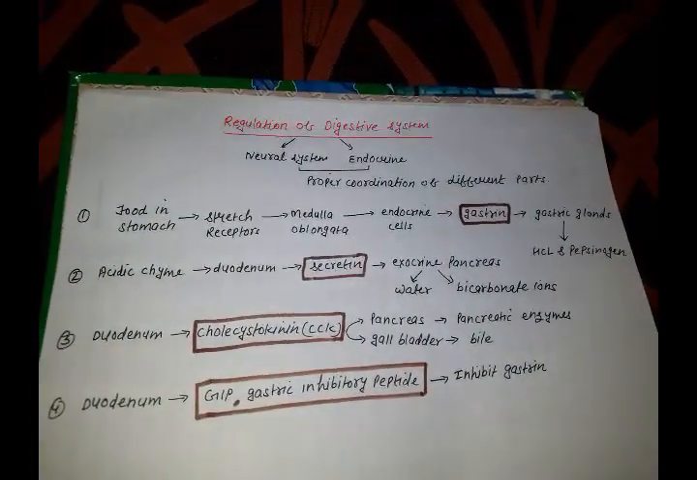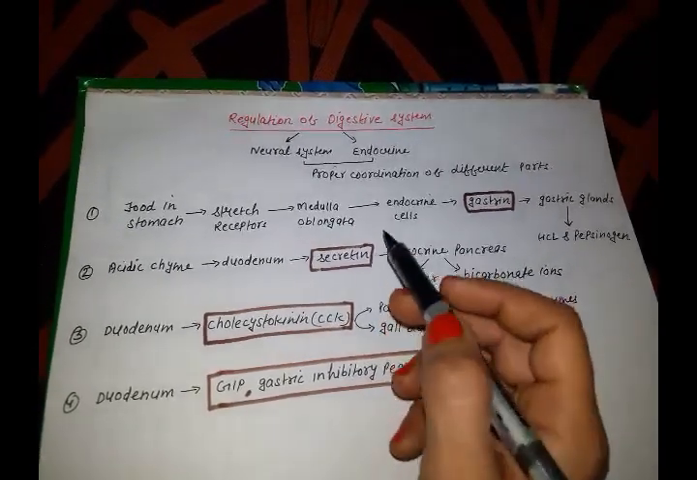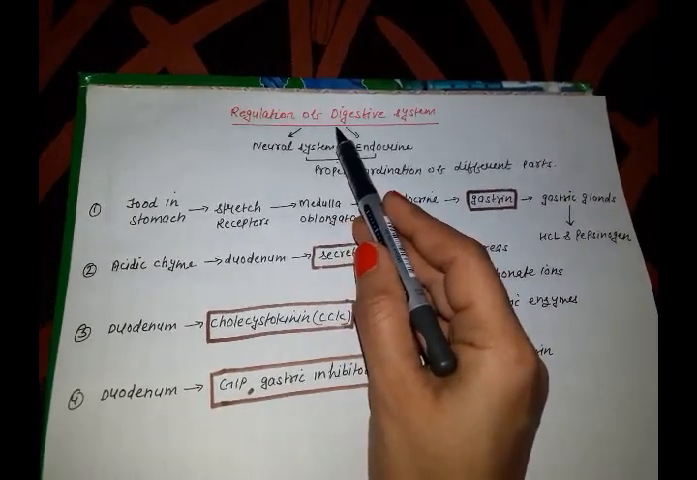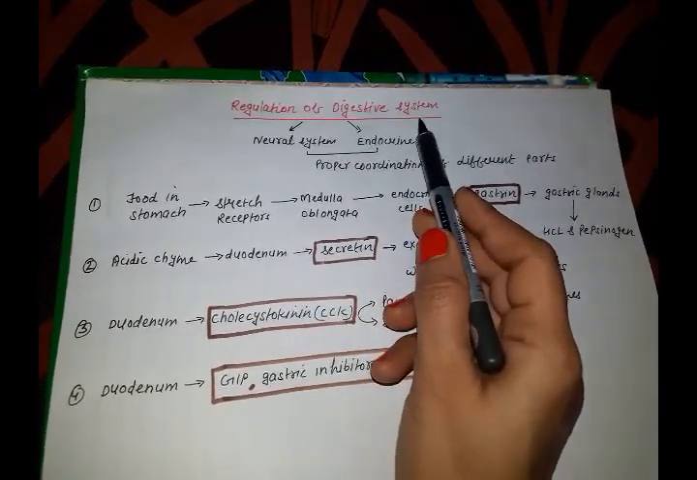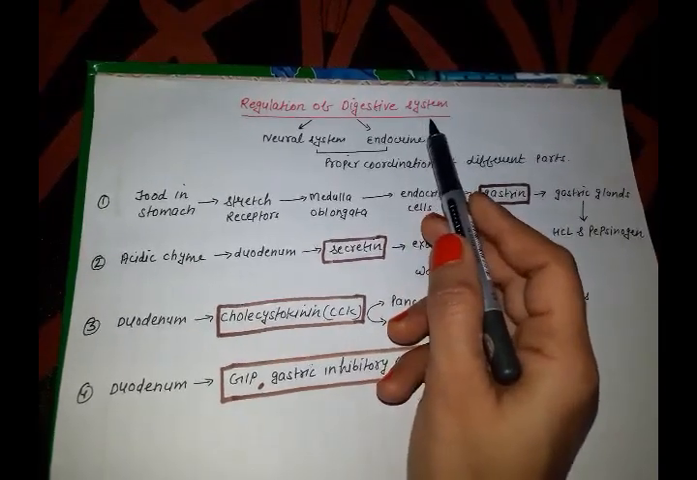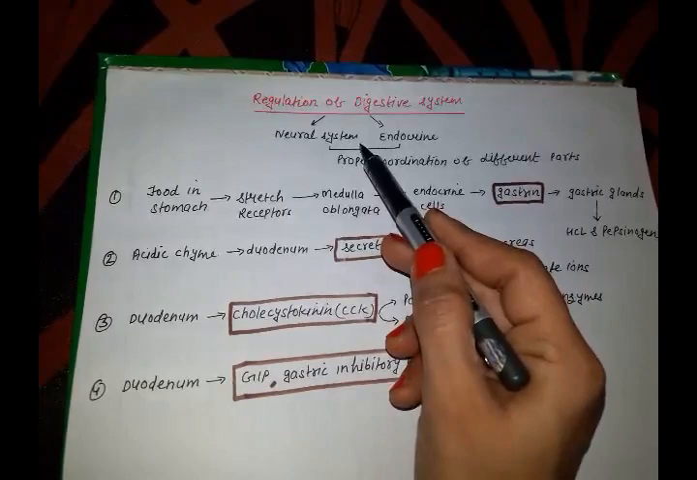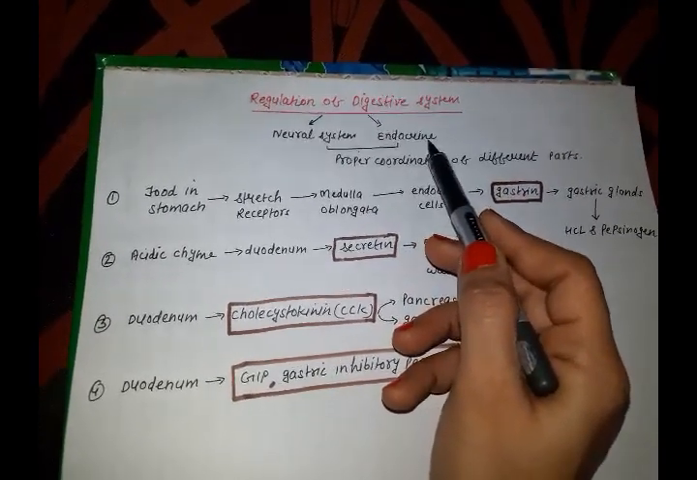Good morning students. In the previous videos we have done with the complete process of digestion, and today we will discuss the regulation of digestive system. Digestive system is regulated by both the systems, that is neural system and endocrine system.